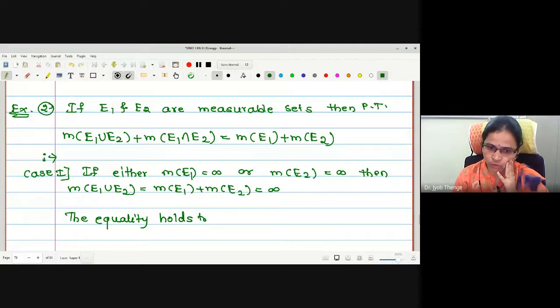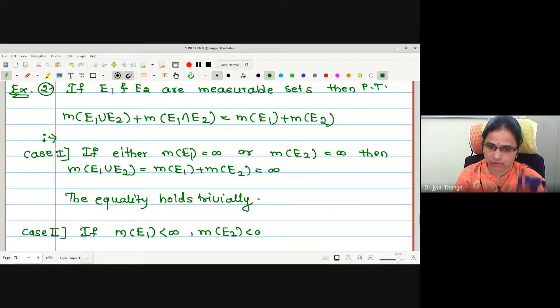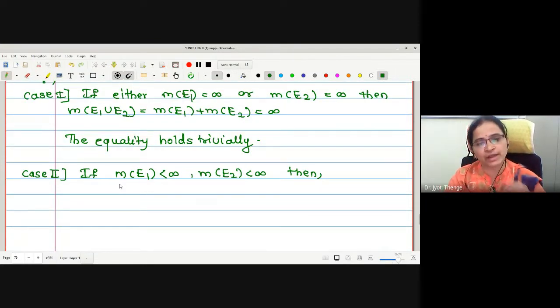The equality holds trivially. Therefore, the case remains to prove if both the measures have finite values: m of E1 is finite and m of E2 is also finite. Then we have to discuss the cases. Therefore, both these E1 and E2 are finite measurable sets.